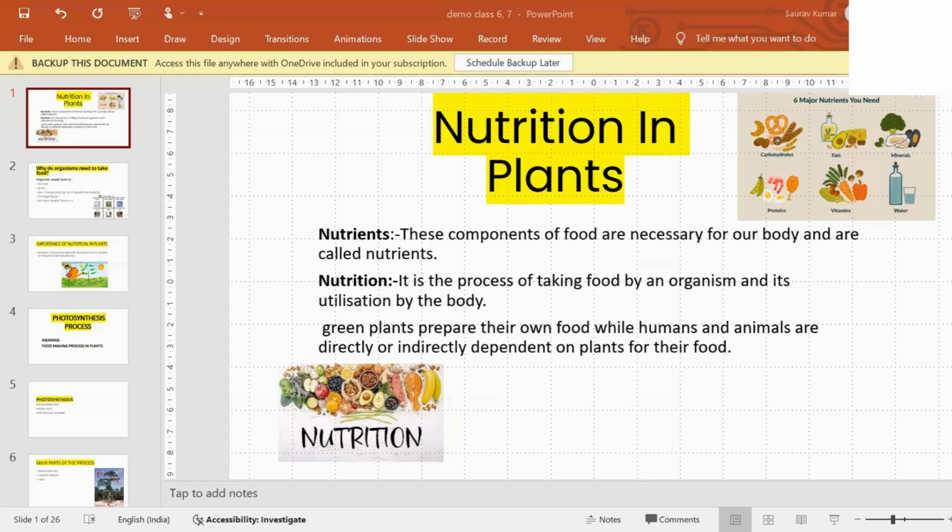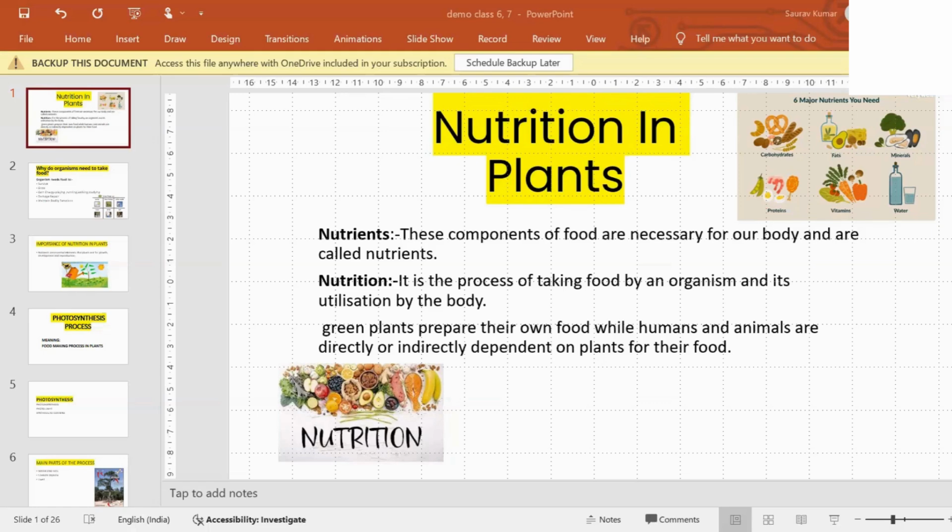When you are eating butter or oil, anything related to butter or oil, you are consuming fats. Everything that we eat has some nutrient. For example, when you have carrots, mushrooms, spinach, we are taking vitamins. This is one of the major nutrients.